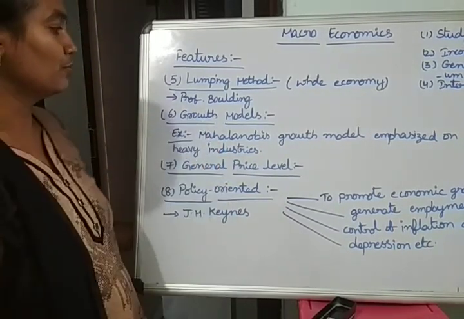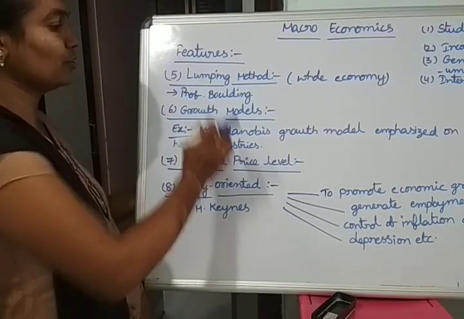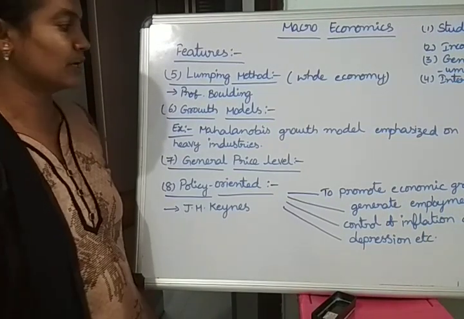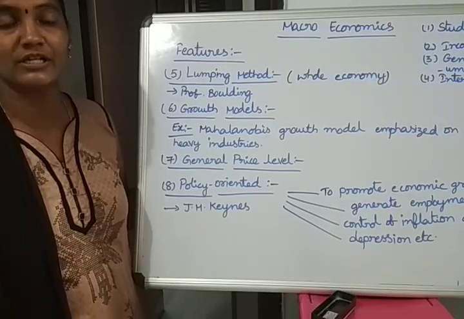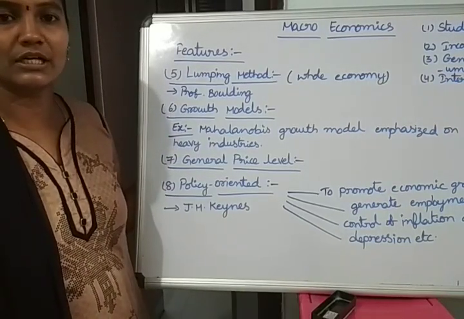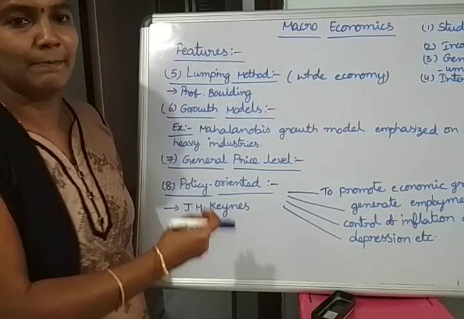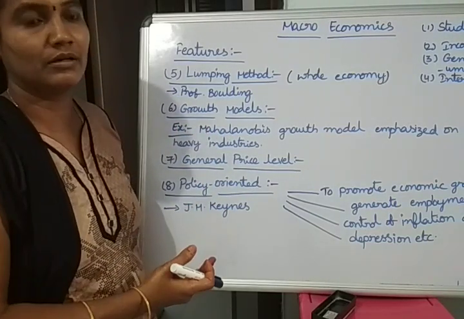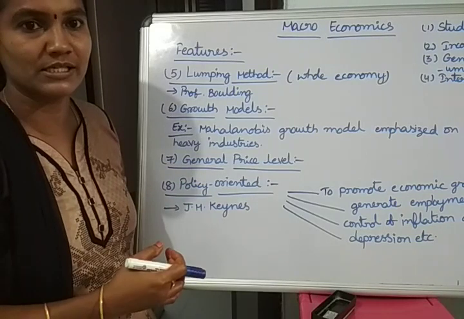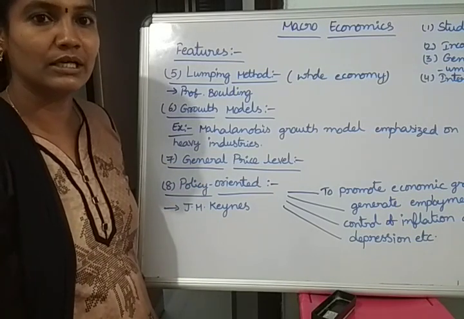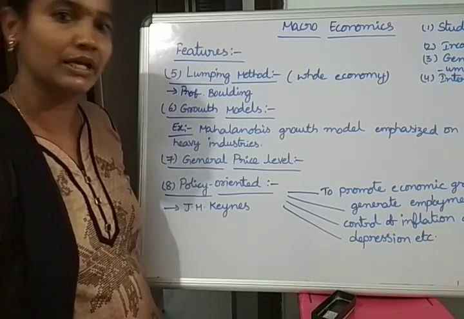Next is growth models. Growth models are very useful for forming different models for understanding the economic growth and development of the economy. If we have correct growth models in the economic system, we can find out about the development and growth of the economic system.